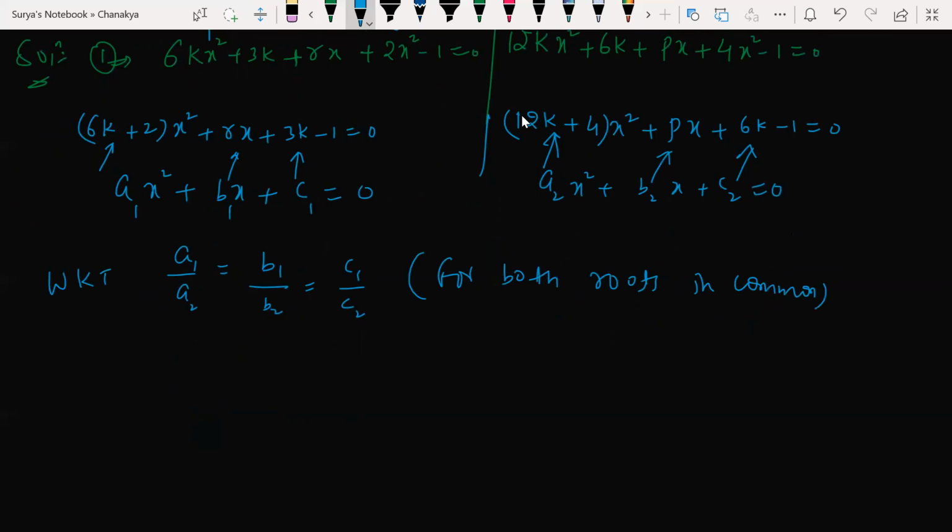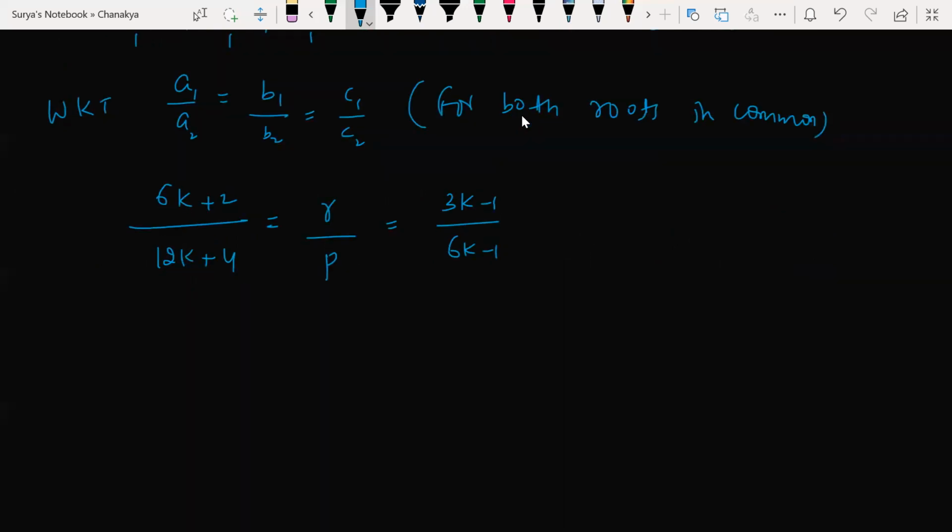Correct? Very good. Now a1 is what here? 6k plus 2. A2 is what? 12k plus 4. B1 is what? R. B2 is what? P. C1 is what? 3k minus 1, and C2 is 6k minus 1. Correct? Now what do I need here? We need 2r minus p is equal to dash. 2r minus p I need here.